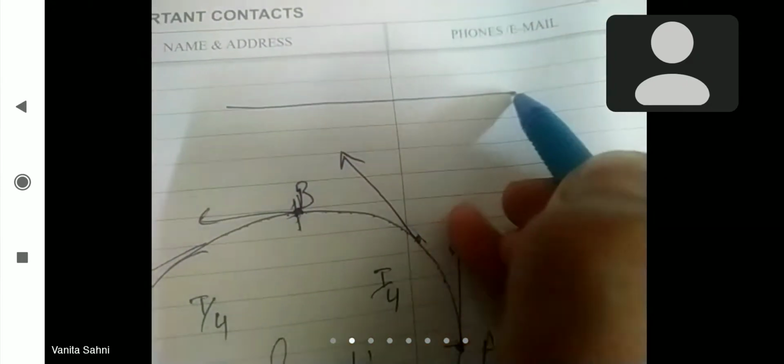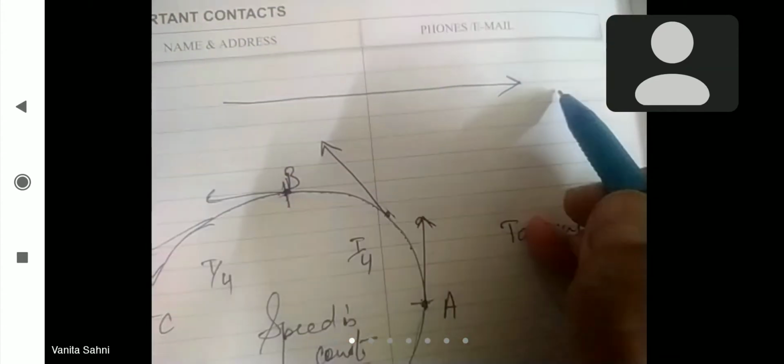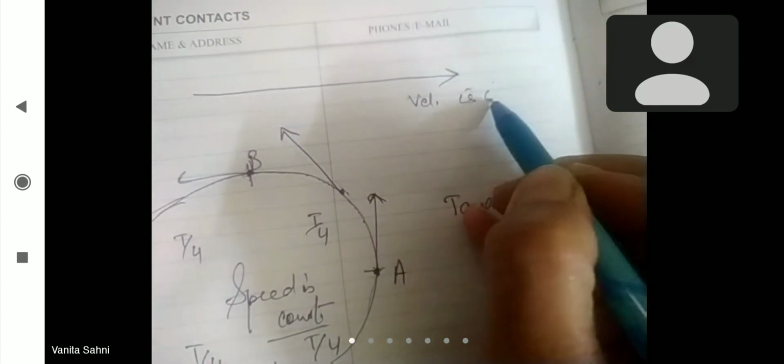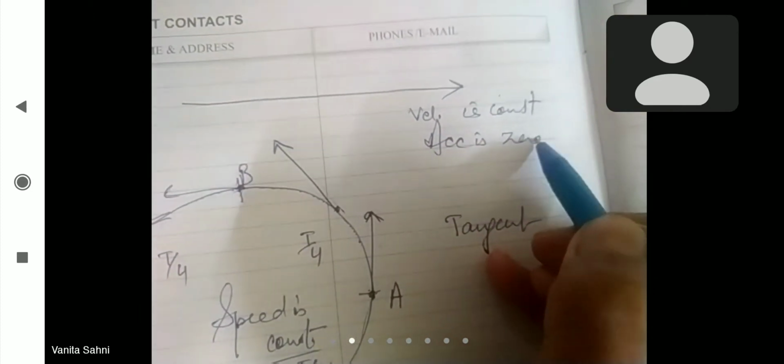Next is the question which will be asked: what is the difference between uniform circular motion and uniform linear motion? Now, in a uniform linear motion, when we say the body is covering equal distances in equal intervals of time, then we also say that it is moving in the same direction. That's why its velocity is constant, and that's why its acceleration is zero. In which motion? Uniform linear motion.